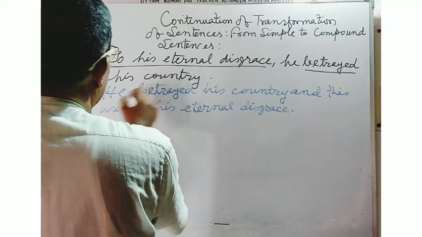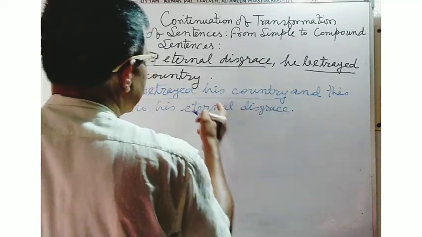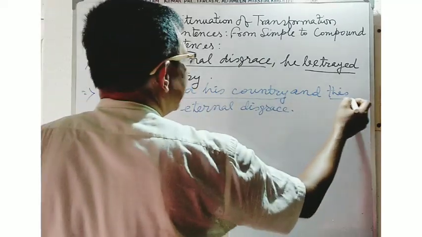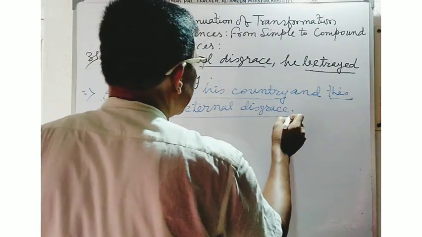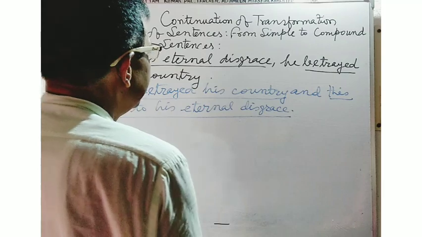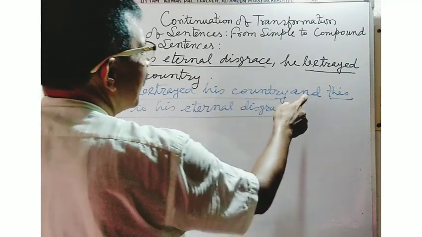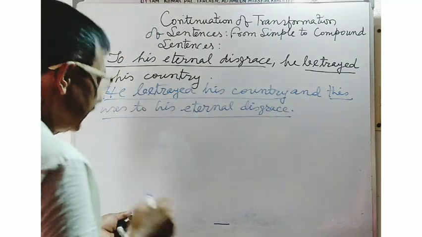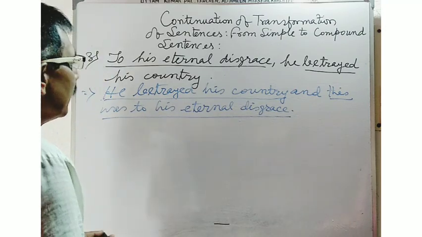He betrayed his country, this is a main clause, and this was to his eternal disgrace, here, this is also another main clause. These two main clauses are combined by the coordinating conjunction and. In this way, you will have to make a sentence compound one.